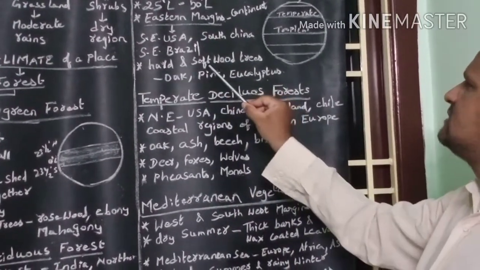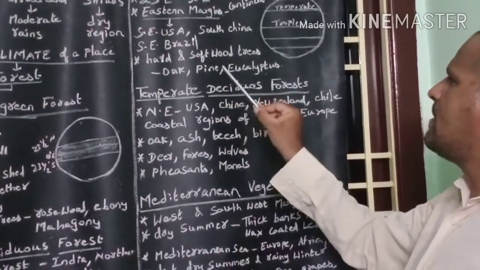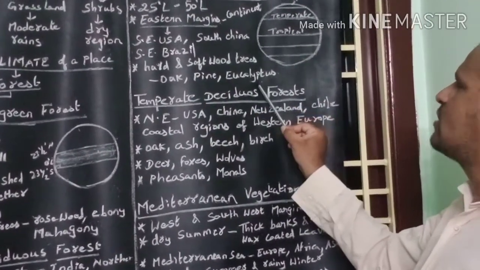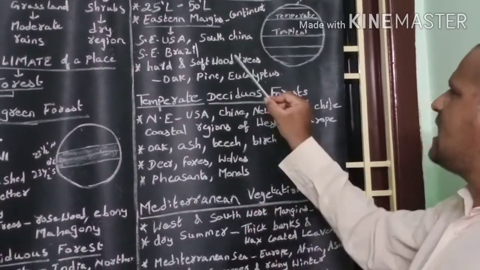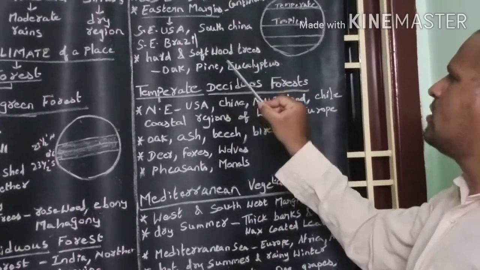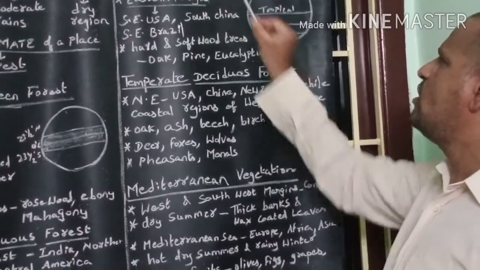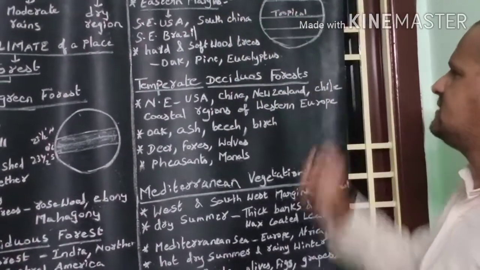Hardwood trees and softwood trees like oak, pine, and eucalyptus are grown in temperate evergreen forest.